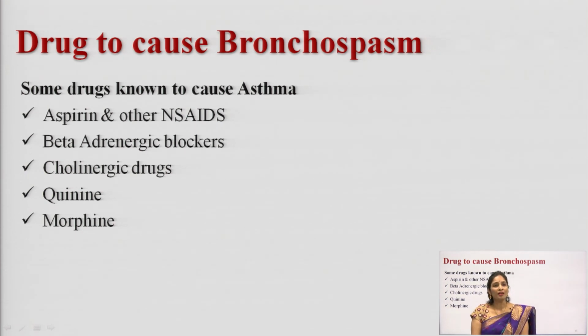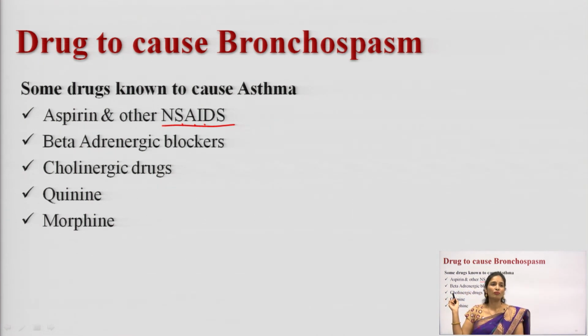There are some other drugs which cause asthma. What are the drugs which cause asthma? There are some drugs known to cause asthma, like aspirin and other NSAIDs. What is meant by NSAIDs? Non-steroidal anti-inflammatory drugs. Even aspirin is a non-steroidal anti-inflammatory drug.